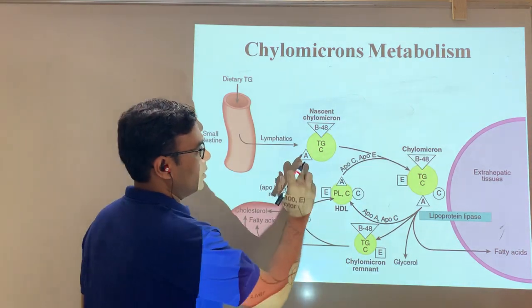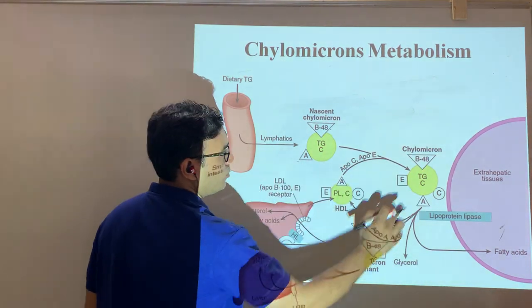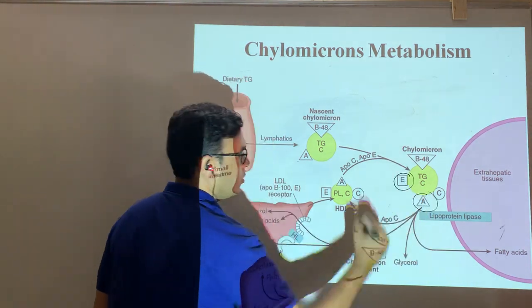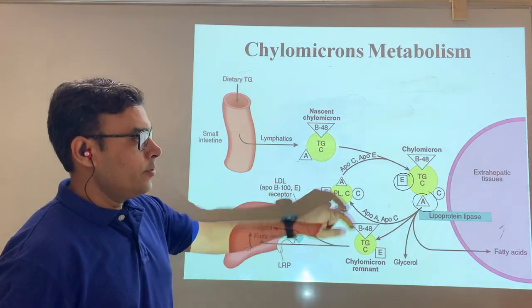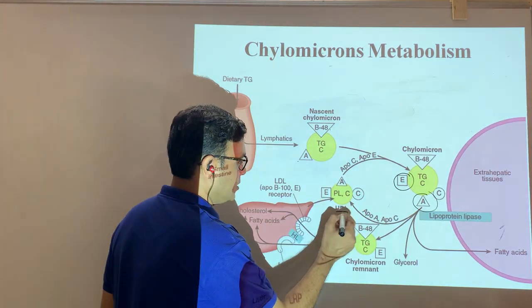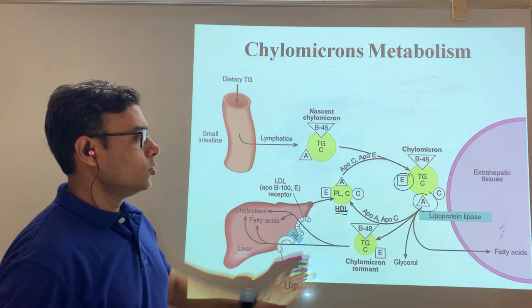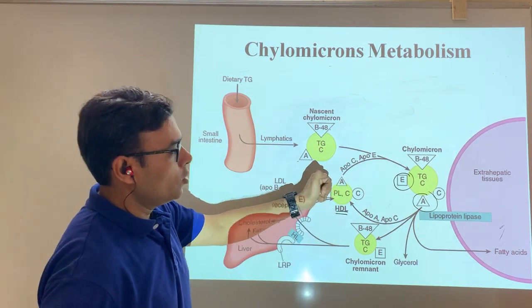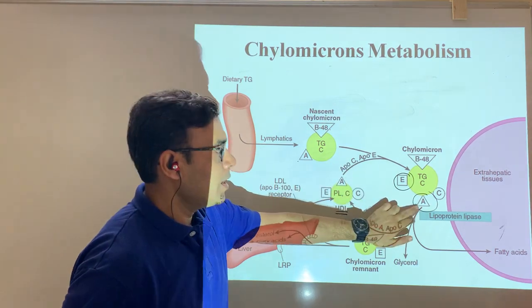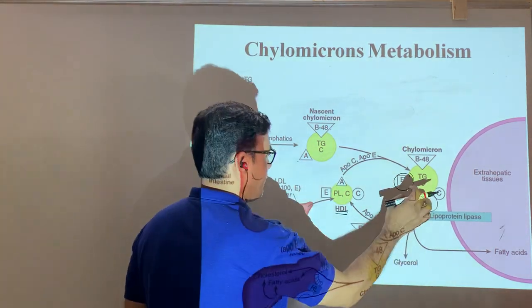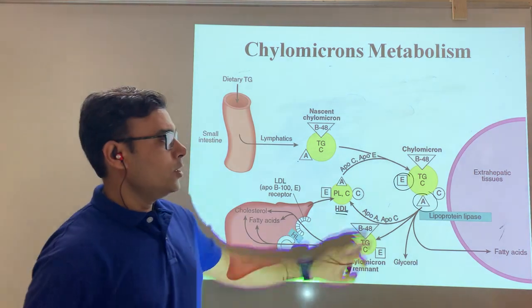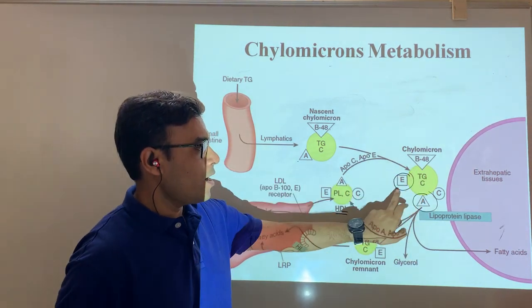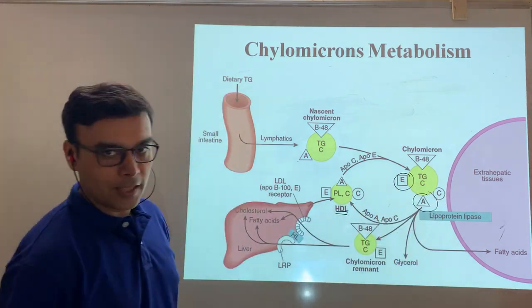So here you can see the difference: in this chylomicron, ApoC and ApoE are added. Now it comes to the HDL, which is there in the peripheral blood. When this HDL breaks down, it donates other apoproteins like ApoC and ApoE, and when the chylomicron is finally formed, it has four apolipoproteins: ApoA, ApoB48, ApoE and ApoC.